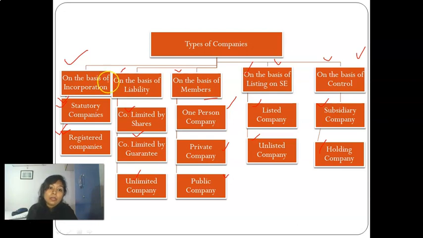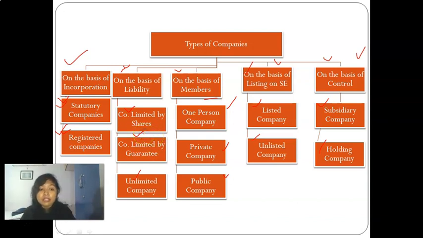Okay. On the basis of liability, the company is divided into three parts: company limited by shares, by guarantee, and unlimited company. Company limited by shares, I had already told you in the starting. It means a company in which the members are liable to the amount of shares they had agreed to subscribe. Company limited by guarantee is of two types: having share capital and not having share capital.